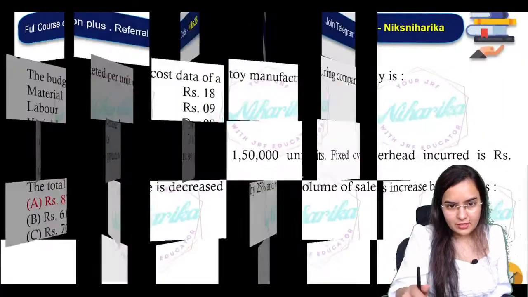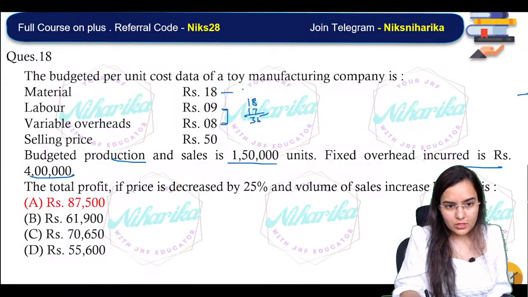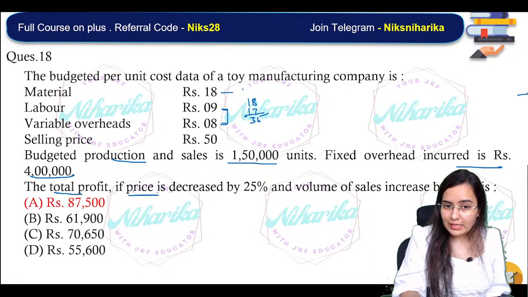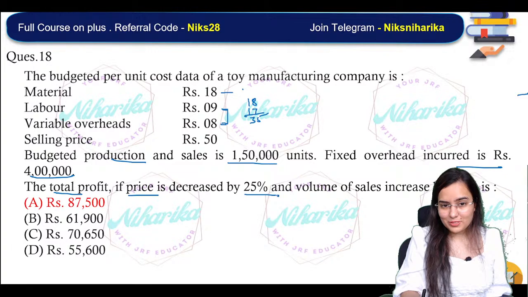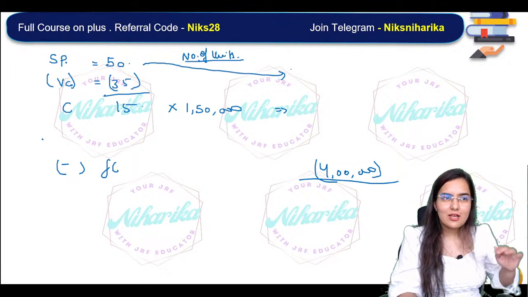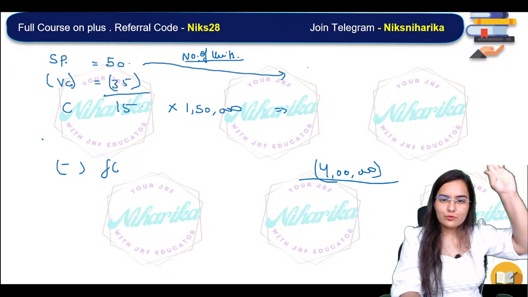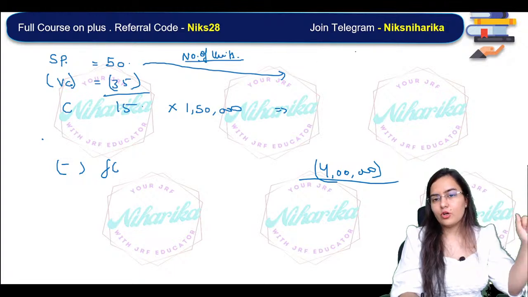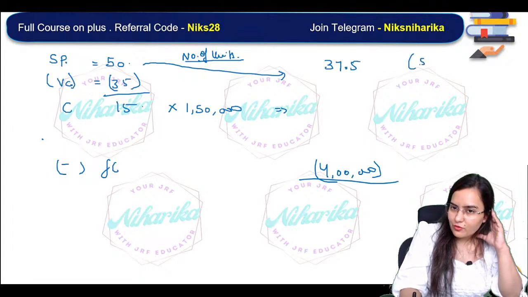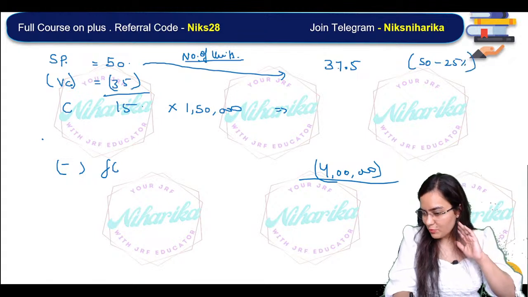Okay, then, the total profit. We need to find out the total profit. If the price is decreased by 25%, that means the selling price is actually reduced by 25%. So please tell me, what is 1/4 of 50? 12.5. So 50 minus 12.5, I hope you all are getting 37.5. 50 minus 25% is 37.5.